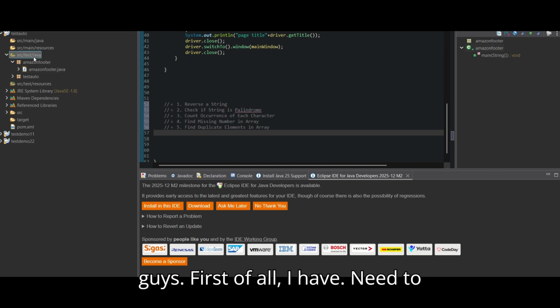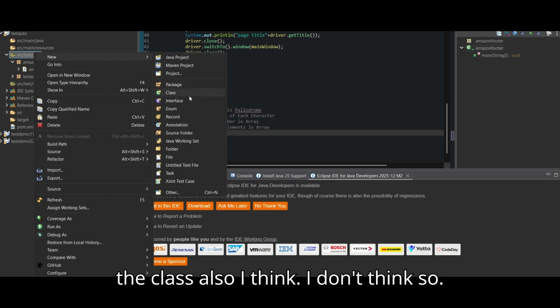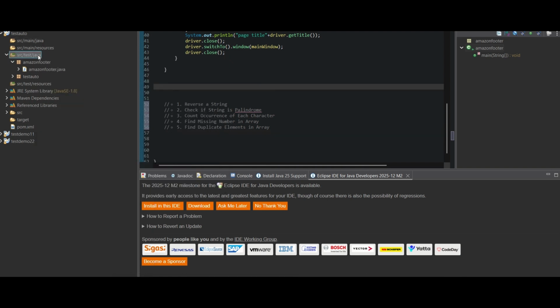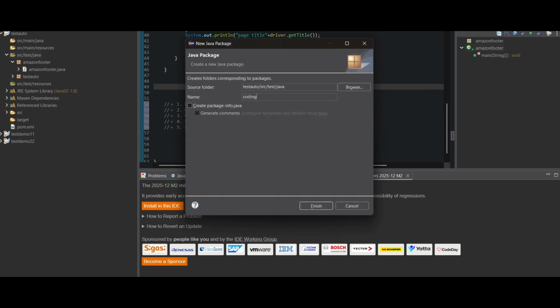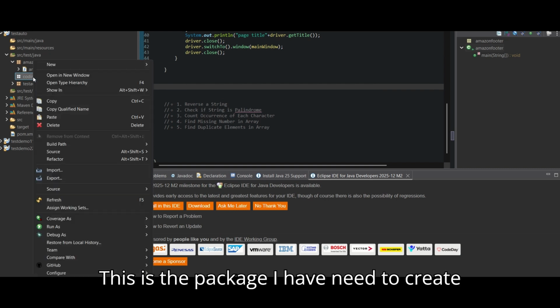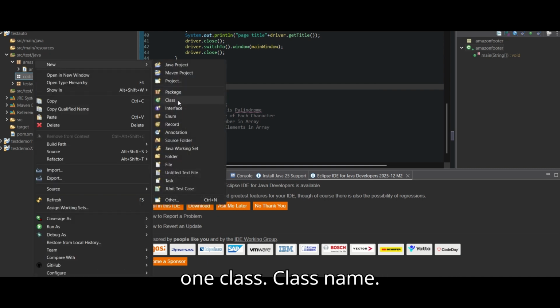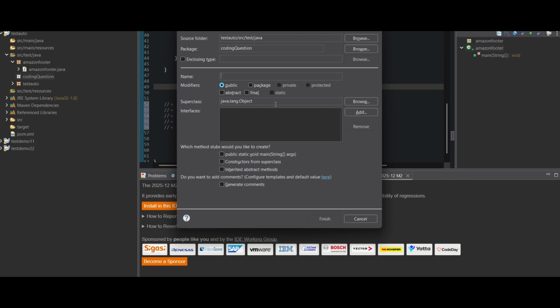First of all, I need to create one package, so I can create the class also. Let's create the package. This is the package. I need to create one class, named Practice.